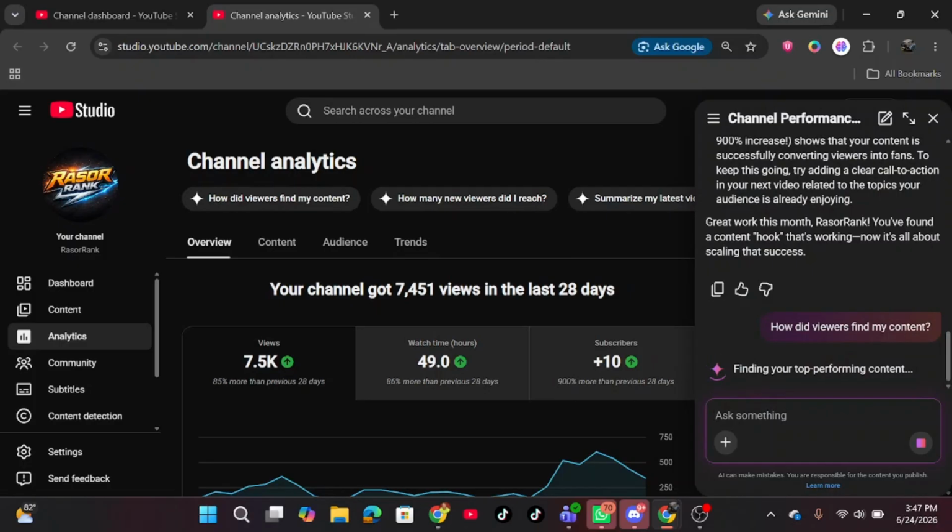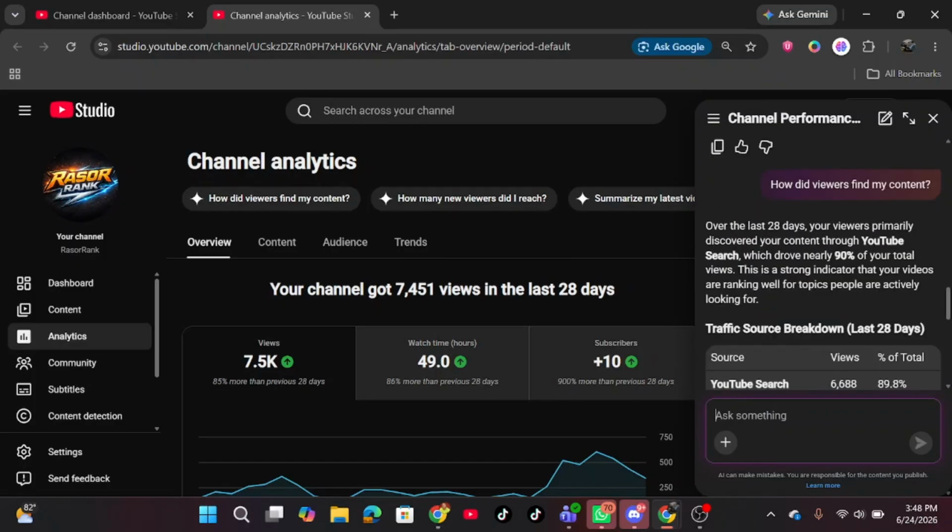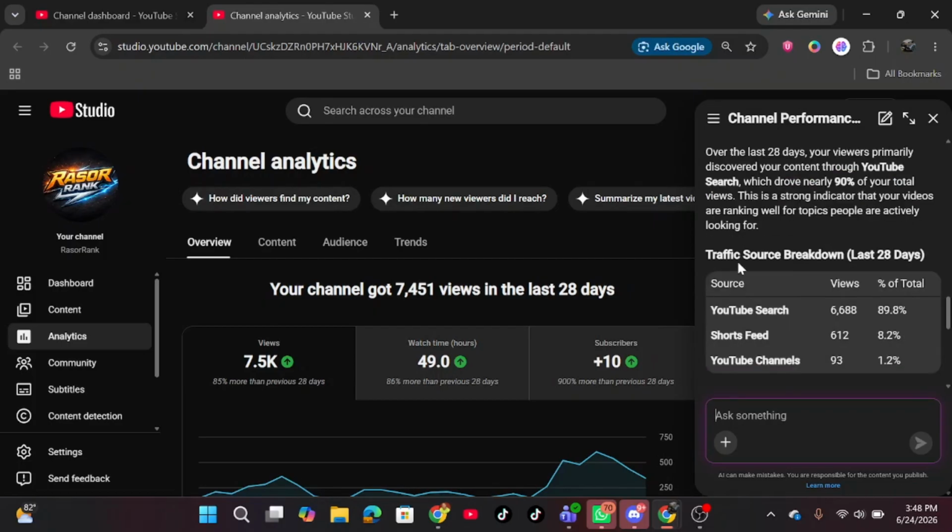As you can see, find your top performing content. Over the last 28 days, your viewers primarily discovered your content through YouTube search, which drove nearly 90% of your total views. This is a strong indicator that your videos are ranking well for topics people are actively looking for. Down here, I have more information, traffic source breakdown, last 28 days.